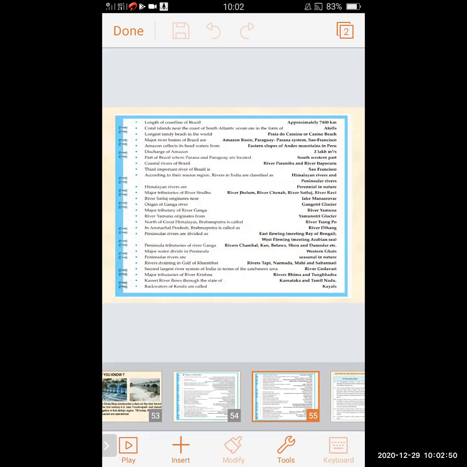Length of coastline of Brazil. The length of the coastline is approximately 7,400 kilometers. Coral islands near the coast of South Atlantic Ocean are in the form of atolls. We have seen what atolls are; the definition we learned before starting the lesson.